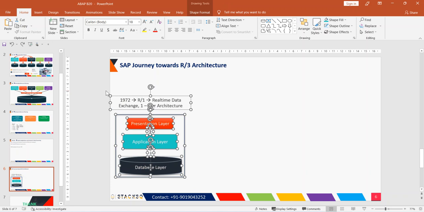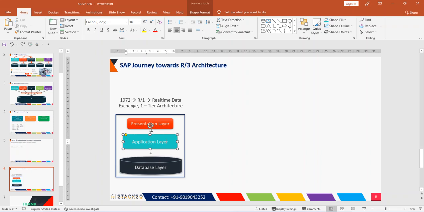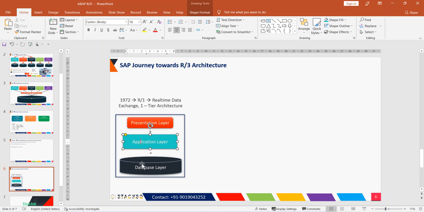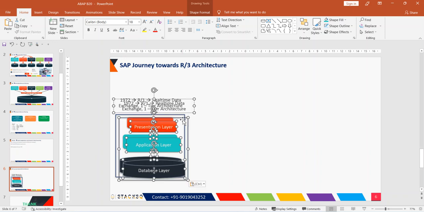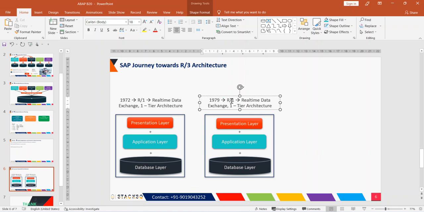Now there is a problem here. If they have to update the application layer, or change the database layer, or if they want to give a better user experience, let's consider they want to upgrade the presentation layer, then it is dependent on other layers too. If they upgrade this layer, it can create impact on the other two layers. Because of this, in 1979 they came up with R/2 architecture.